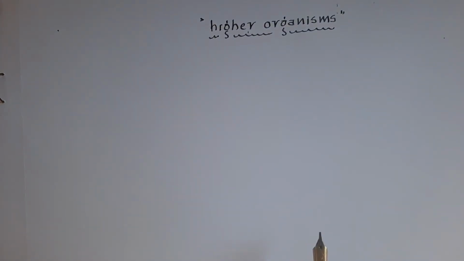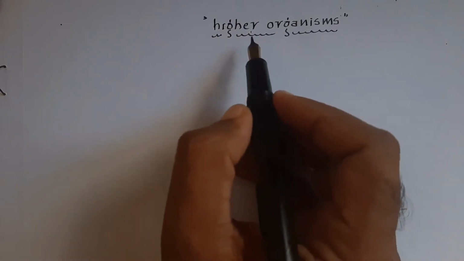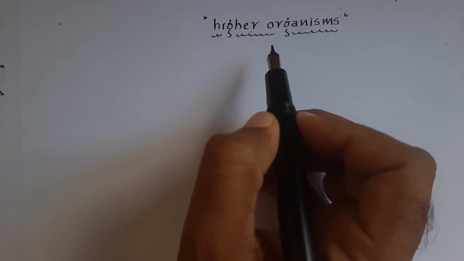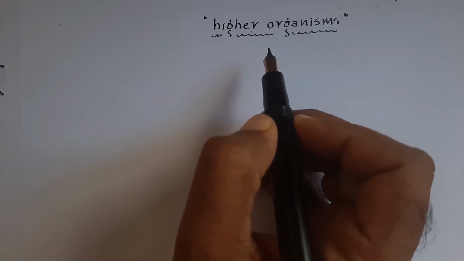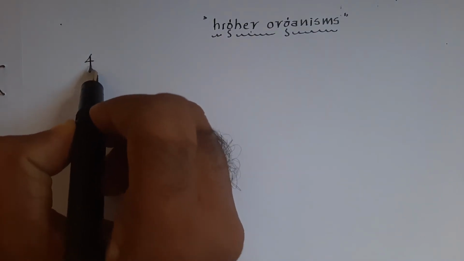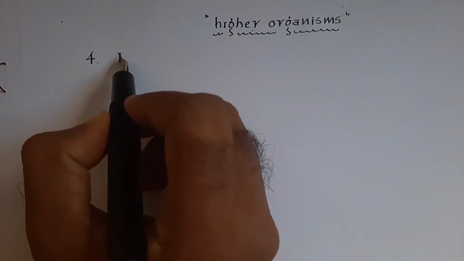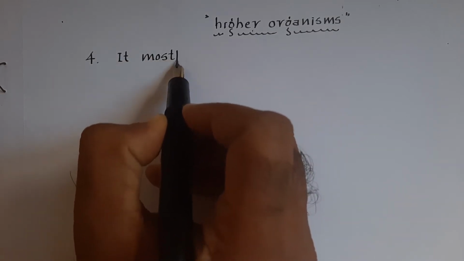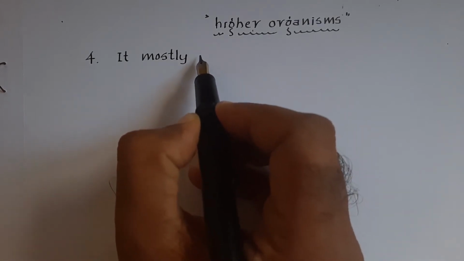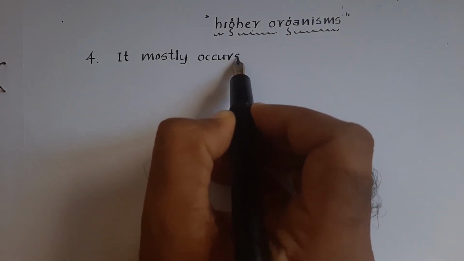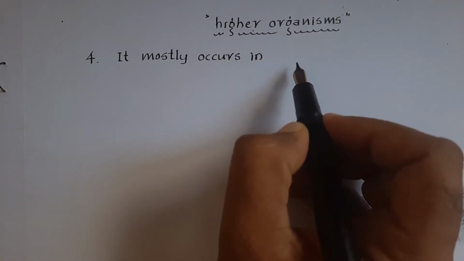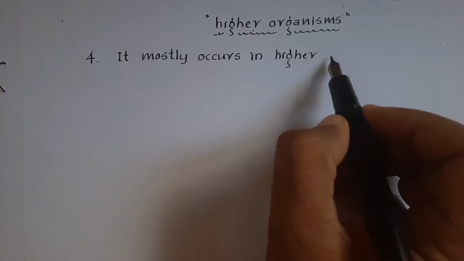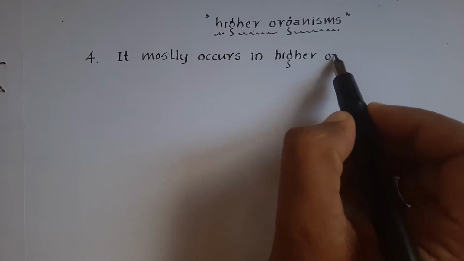Let us state how these terms help us state the fourth feature. It's very simple. Sexual reproduction mostly occurs in higher organisms. Remember, it mostly occurs in higher organisms.